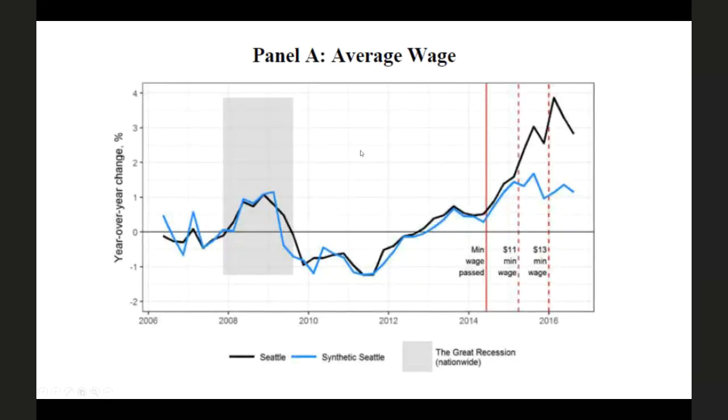So to walk through this, the first thing you might want to know is, how do these minimum wage increases actually affect wages? Right, as we talked about before, when we talked about the synthetic control method, we're going to see that Seattle and synthetic Seattle look very, very similar in terms of wages up until this first minimum wage goes into effect. So we're not seeing much evidence that Seattle businesses anticipated the minimum wage and started raising wages early. After the minimum wage goes into effect, indeed we see that the average wages of Seattle workers who are earning less than $19 an hour goes up relative to synthetic Seattle workers, right? And again, it goes up after the $15 an hour